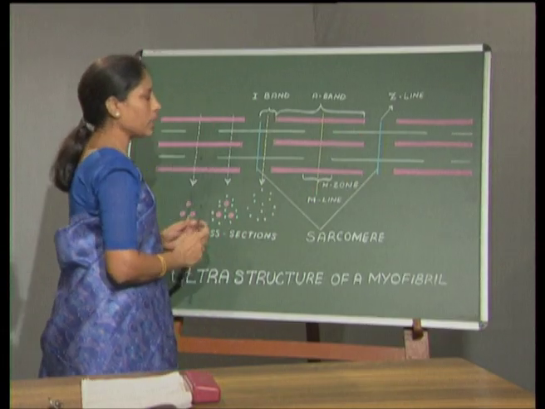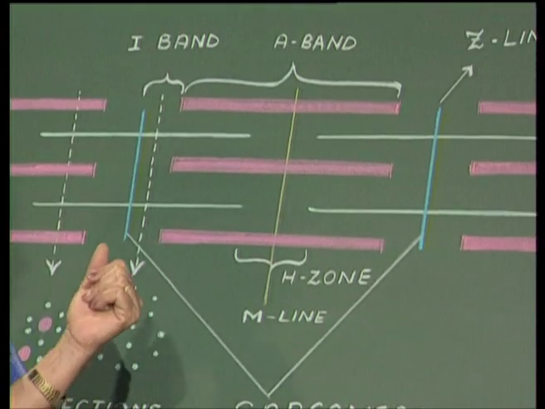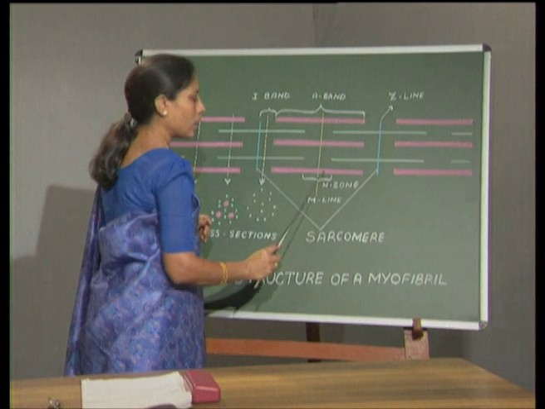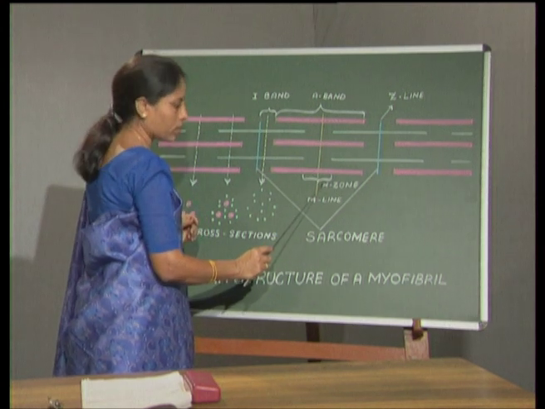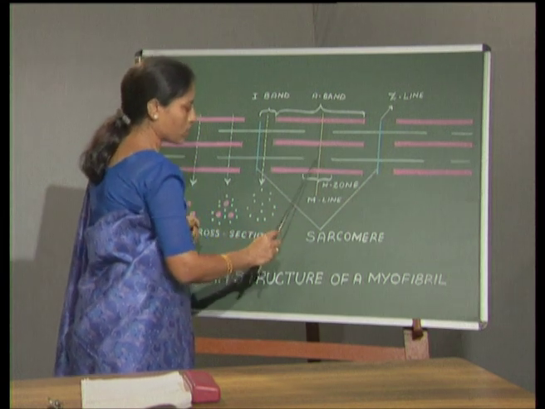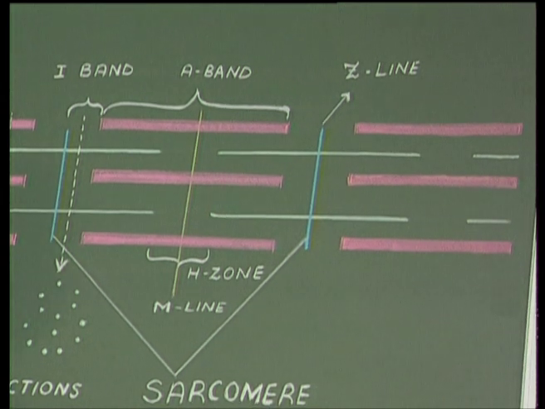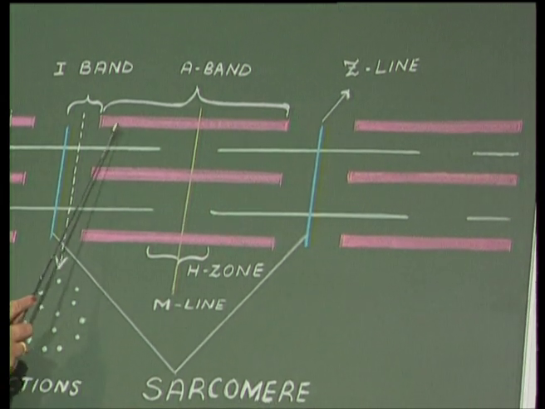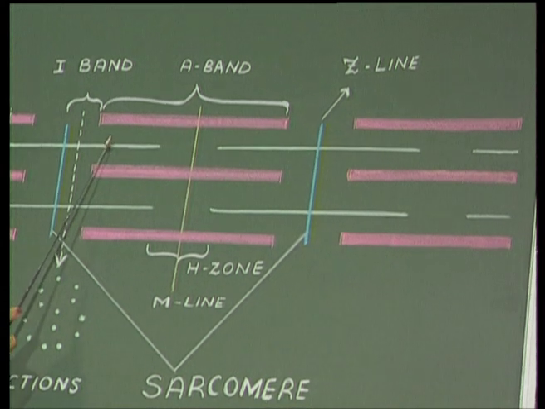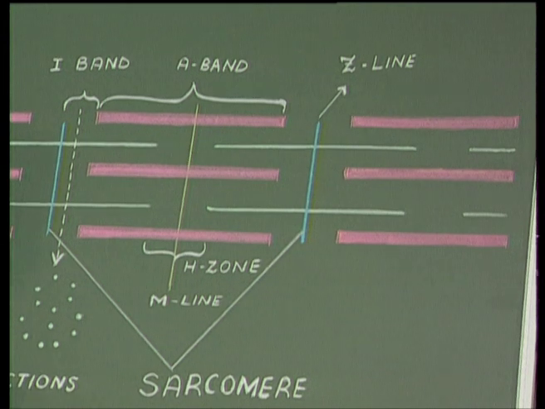Now, similarly, in the center of the A band, we see a clear zone which is known as the H zone. In the center of the H zone, a line which is present is known as the M line. Another interesting thing we find is that these filaments, the A band and I band, are also linked by the presence of cross bridges.